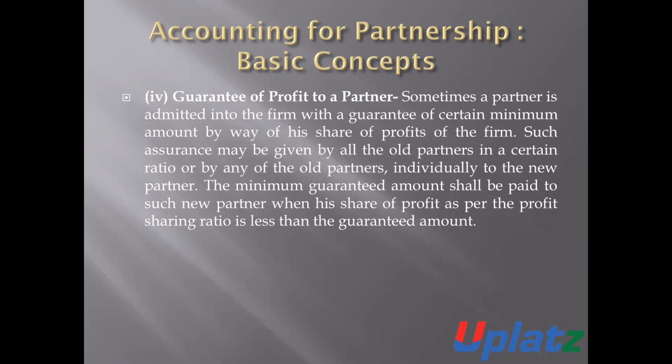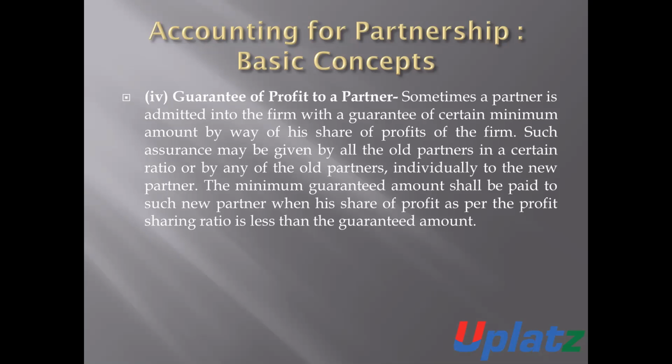Such assurance may be given by all the old partners in a certain ratio or by any of the old partners individually. The minimum guarantee amount shall be paid to such new partner when his share of profit as per the profit and loss ratio is less than the guaranteed amount.